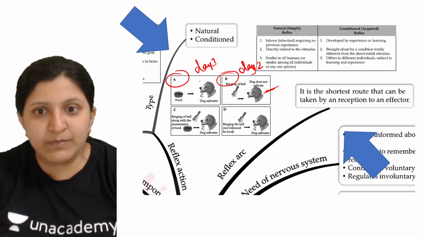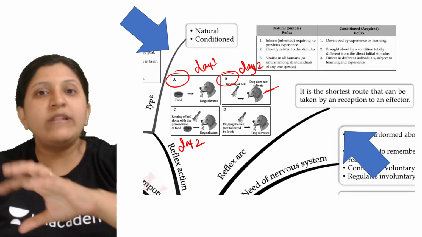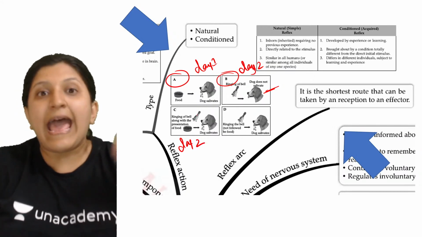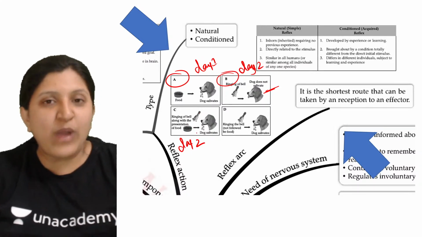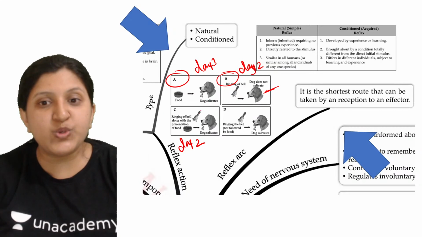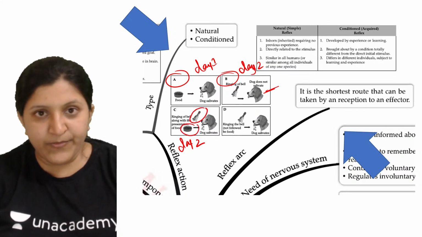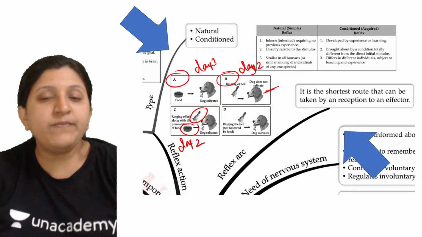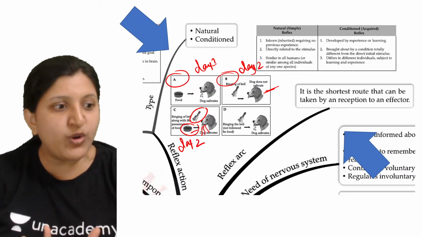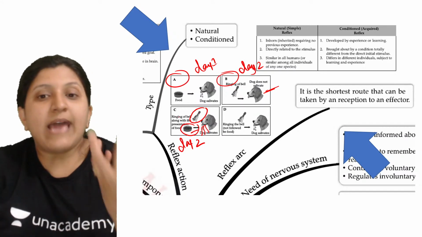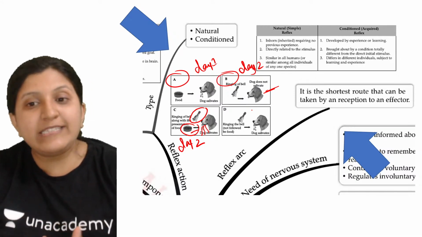And at the same time, let's say this is day 2 itself. Now the bell is continuously ringing, and at the same time it is getting food also. Now it has understood that whenever a bell rings, I'll get food. By the food it will anyway start salivating, because of the food only it is salivating.